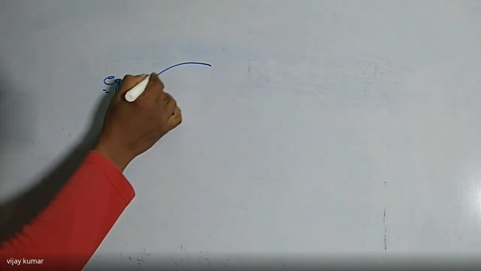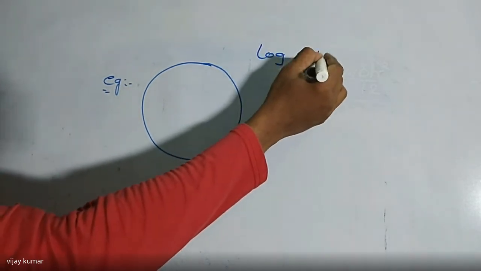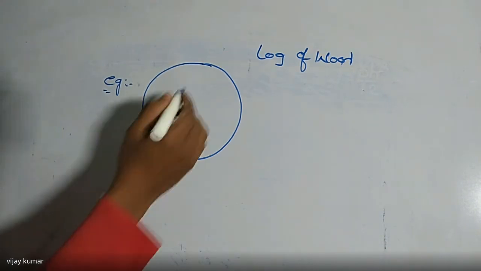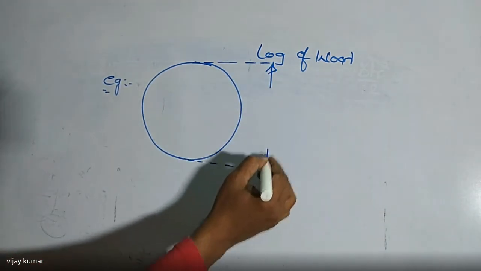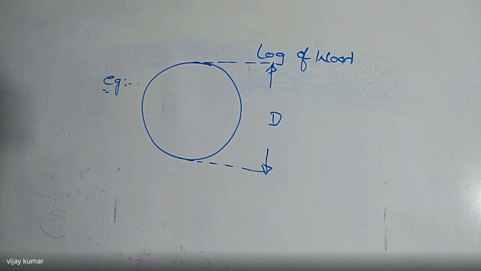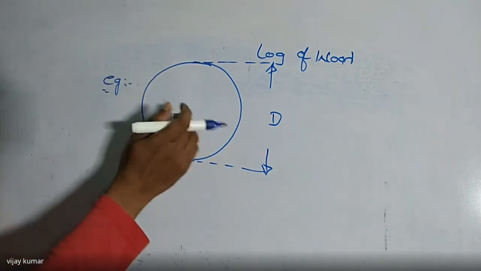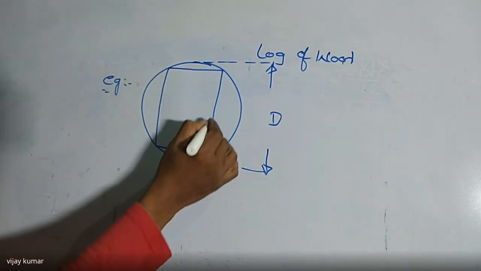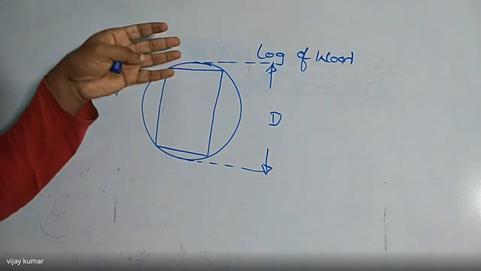This is a circular log of wood, in the form of a circular section, which has a diameter of capital D. Now here I'm going to cut a rectangular section from this log of wood. I can cut this rectangular section horizontally or vertically from the log of wood.